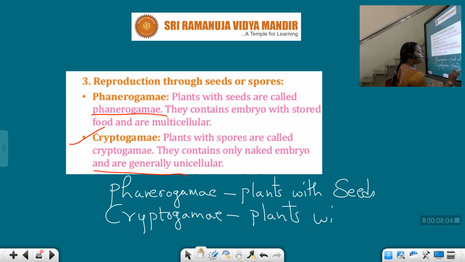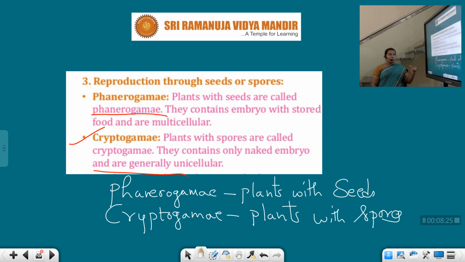Plants with what? Plants with spores. Plants with seeds, phanerogame. Plants with spores, cryptogame. And they contain only naked embryo and are generally unicellular. Just one more difference between phanerogame and the cryptogame.